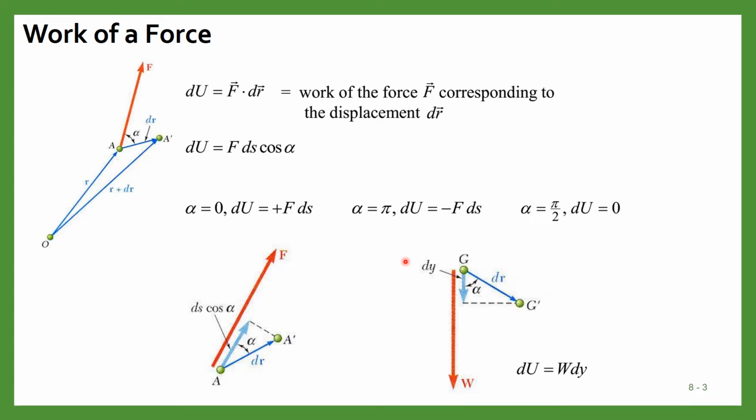Okay, and if alpha is equal to pi by 2, means the force applied and displacement are perpendicular to each other, they have a 90-degree angle. As we know that cos 90 is 0, that means the work is 0. So this is very important. Whenever the force and displacement are perpendicular to each other, then the work done will be 0.